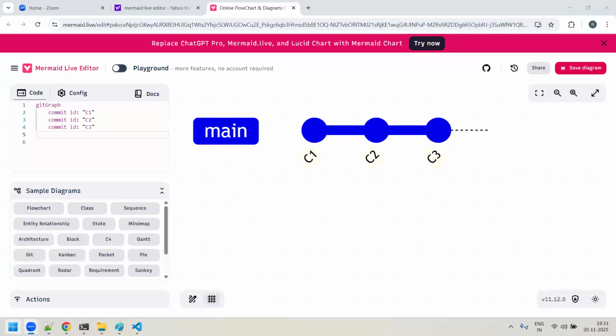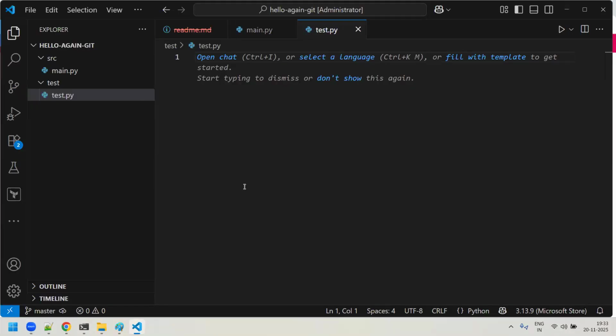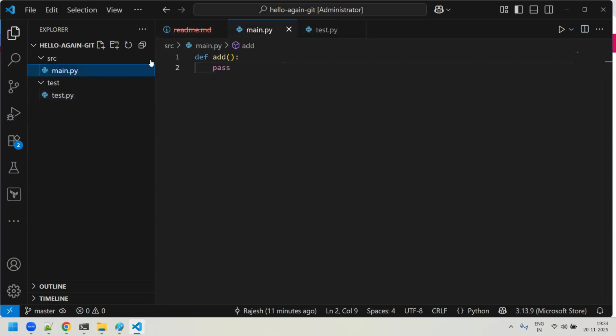Now let's see a few other things. Let me go to the src main.py. You added some definition here, don't worry about this code.